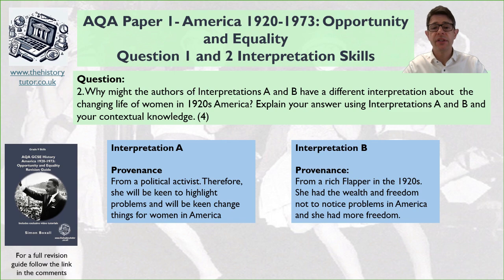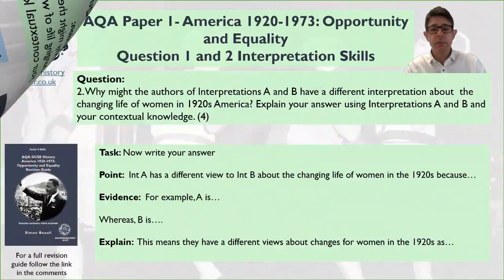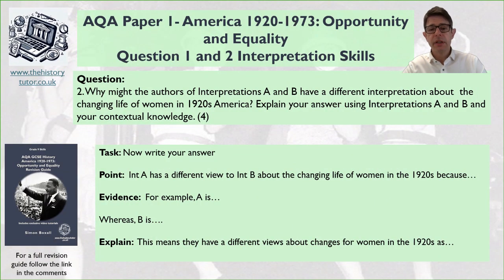So we're still going to have this writing frame, with our point, evidence, explain. So we're going to say, point: A has a different view to B about the change in life of women in the 1920s because... Now, you'll notice I'm not writing the whole word interpretation. I'd recommend not doing it. Maybe do it the first time you're writing. You can then start saying A and B, or you can say the author's name, because you don't want to be writing the word interpretation repeatedly.